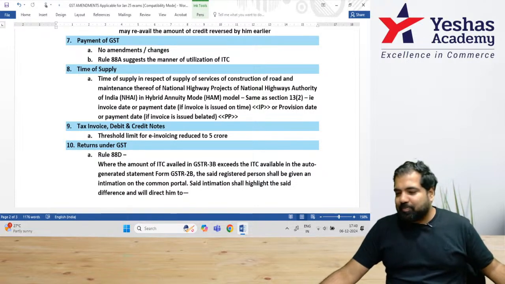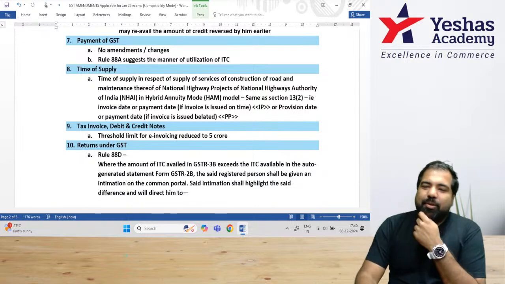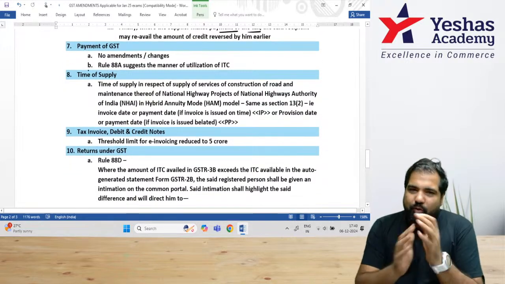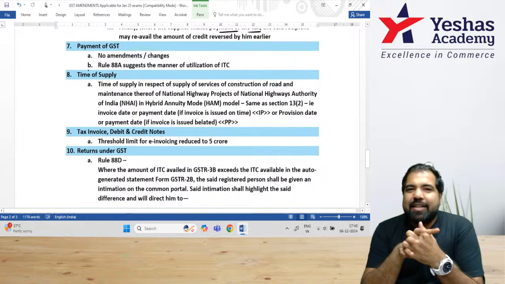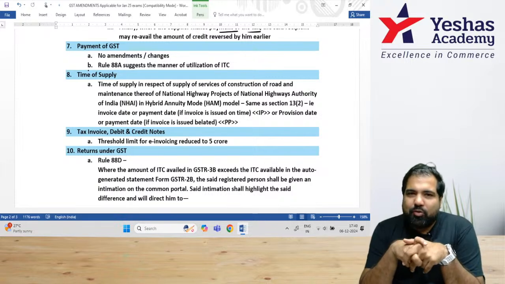Anyways, we move ahead now to the next chapter, which is chapter number 7, payment of GST. As you know, guys, the first sum, question number 1, is on payment of GST.